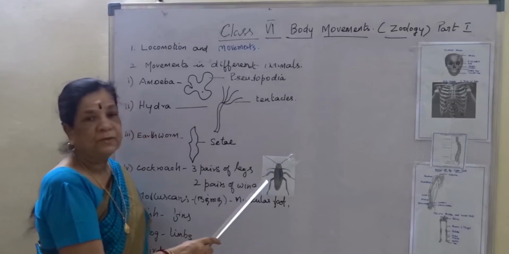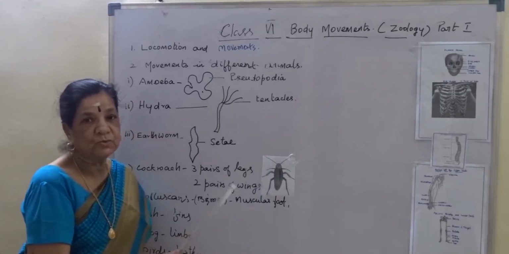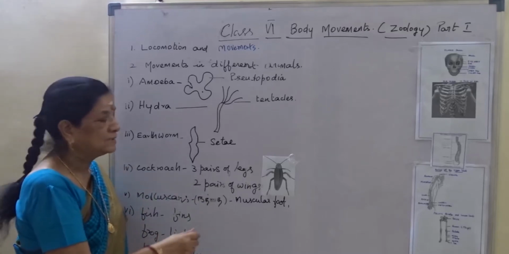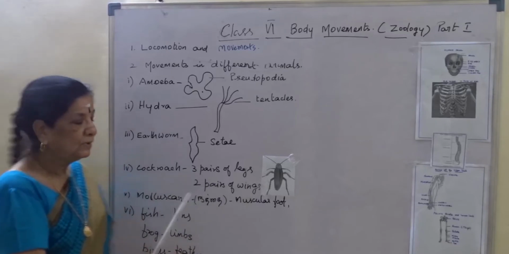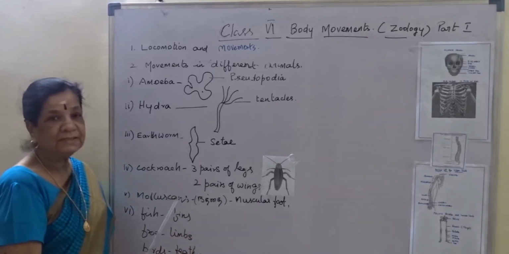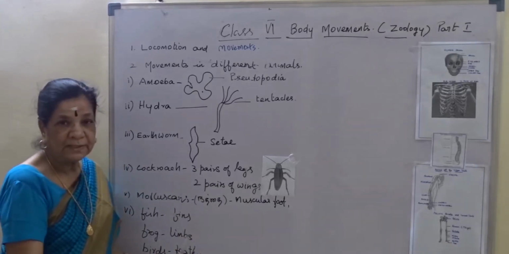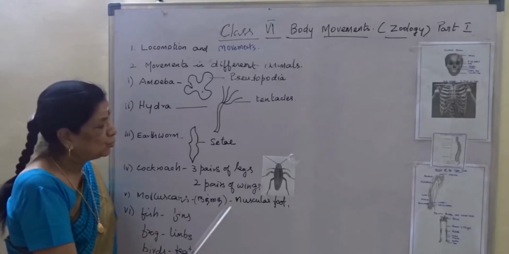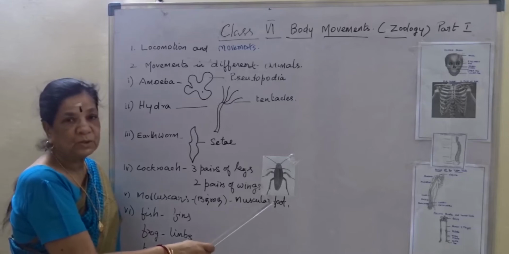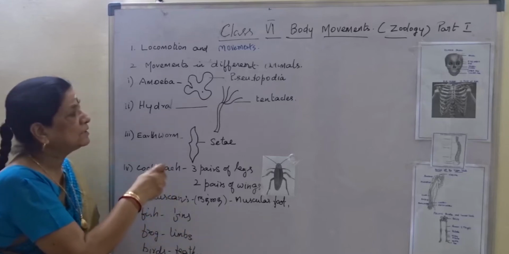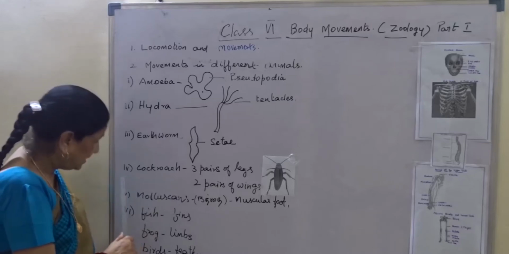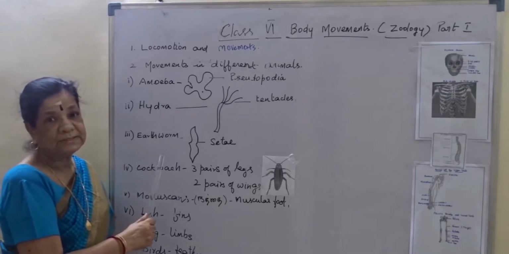So cockroach moves with the help of 3 pairs of legs and 2 pairs of wings. Another one we call as molluscan, snail. It is moving with the help of muscular foot. Now these are the locomotory organs present in the lower organisms.